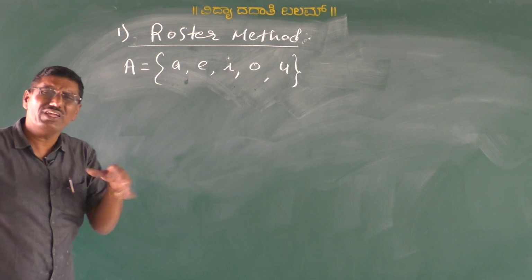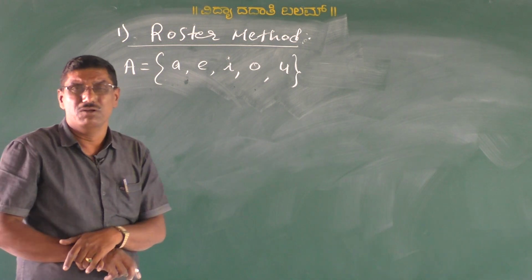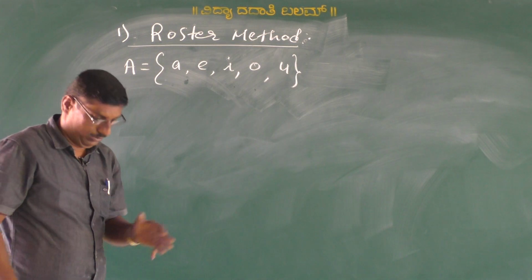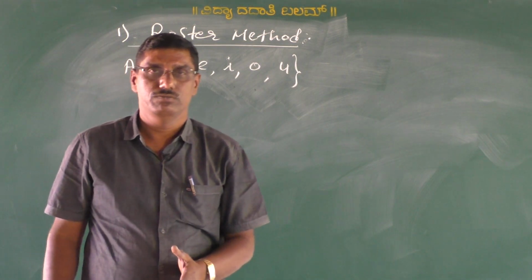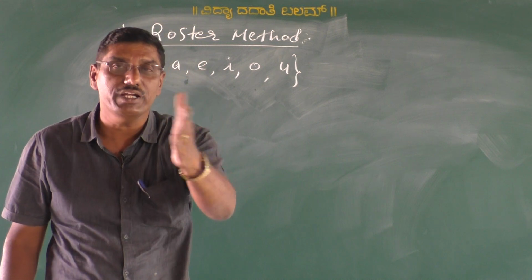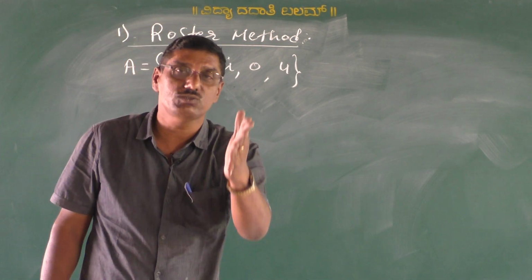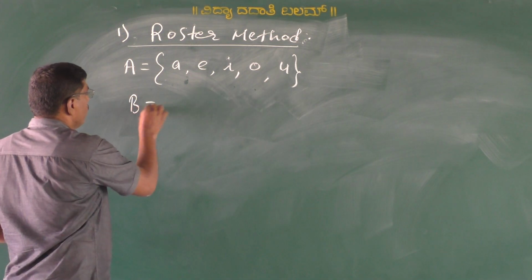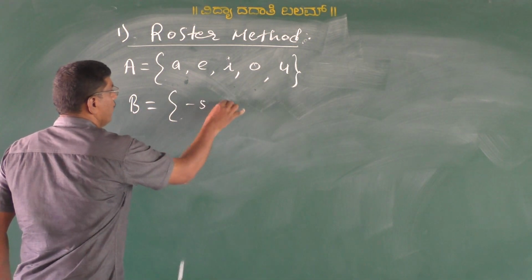This is an example. We can give number of examples for roster method. The collection of roots of the quadratic equation x square minus 25 is equal to 0. If I find the roots, we get minus 5 comma 5.